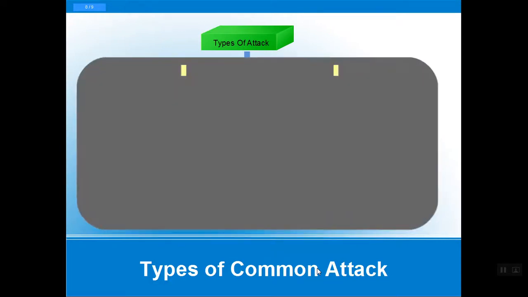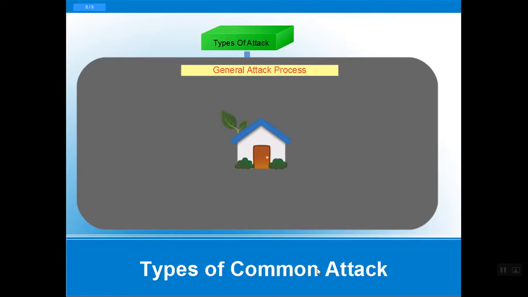Let's understand the general attack process with a different scenario. In the same way, if you have a house and someone wants to get access, what can attackers do? We have different social engineering methods. It can be by compromising housemates, house workers, who can be compromised and can get the key to access our home.